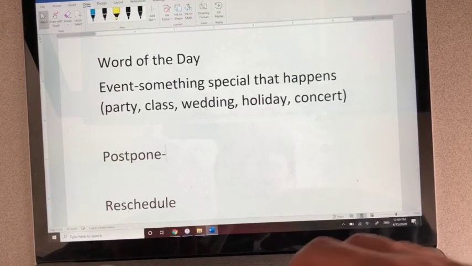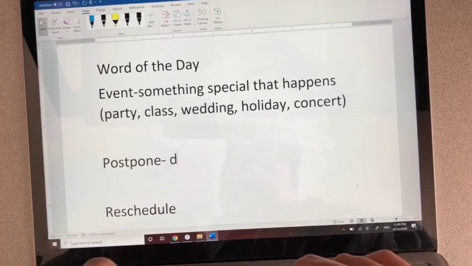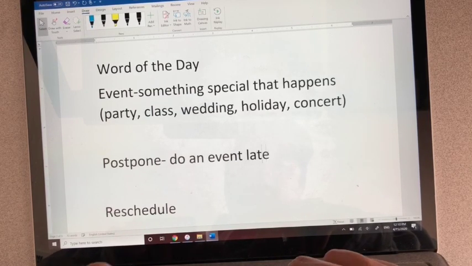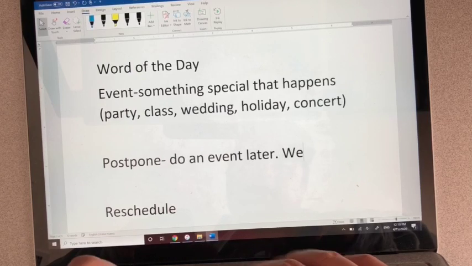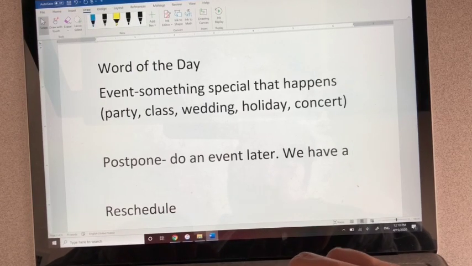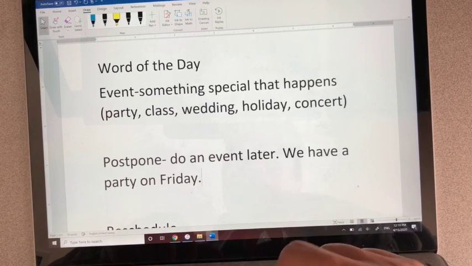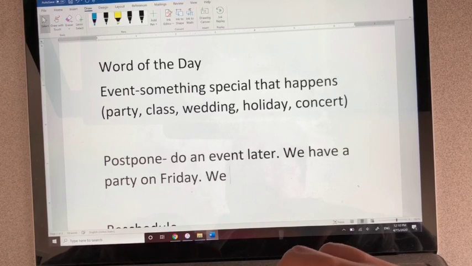Postpone. Postpone means to do an event later. So let's say we have a party on Friday, but we have to postpone it.